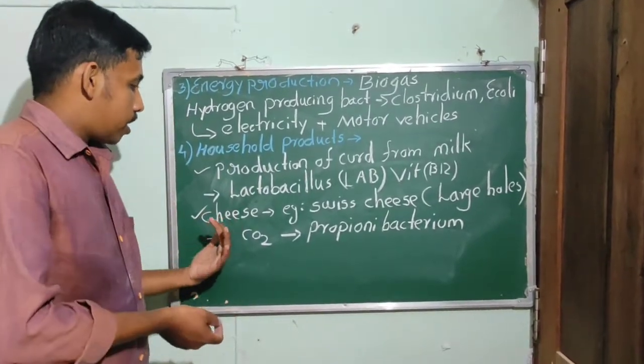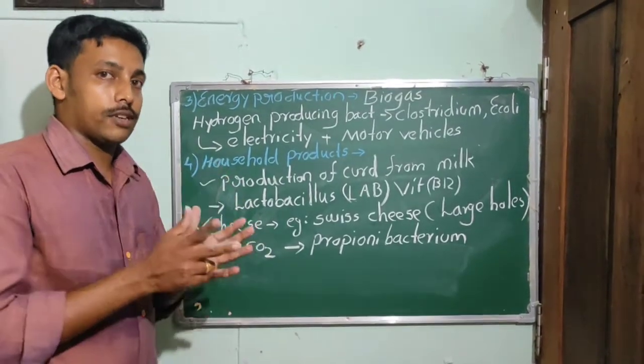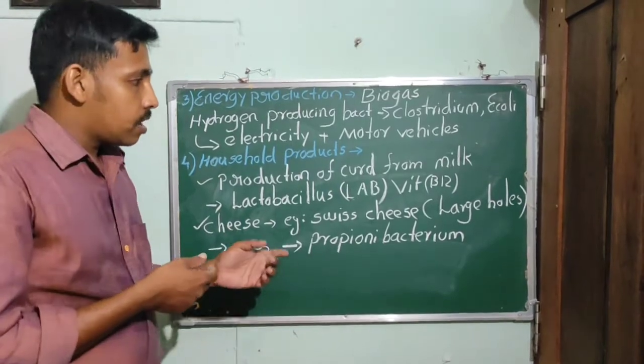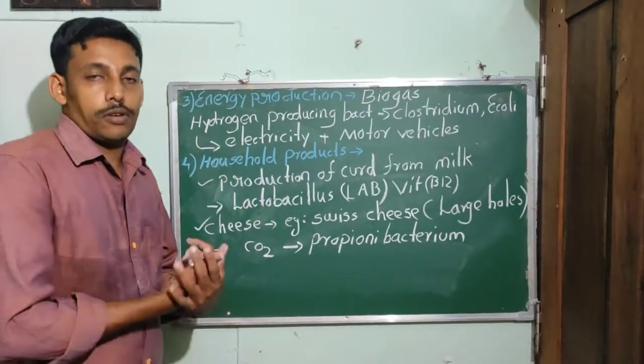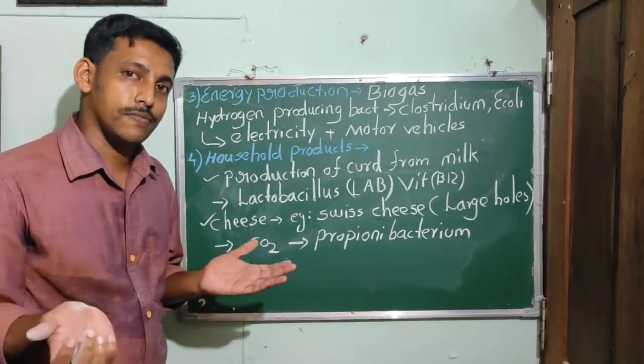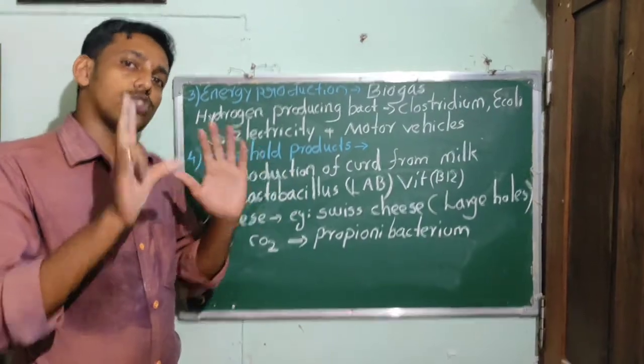Then there is another food item, one of the oldest food items in which bacteria are used. That is cheese. There are different types of cheese available. They may have different texture, flavor and taste. For example, in Swiss cheese you can see there are large holes.